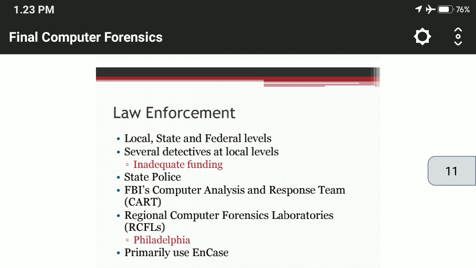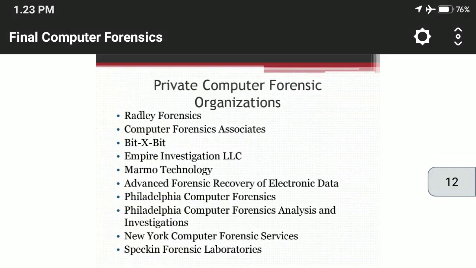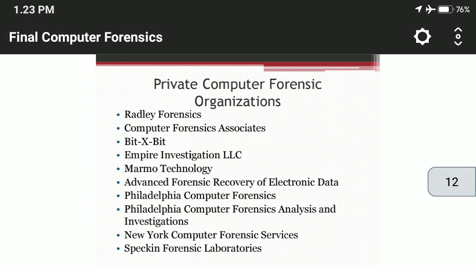The next important group is the private computer forensic teams, such as Ready Forensics, Computer Forensics Associates, BitExpert, Empire Investigation LLC, Marmo Technology, Advanced Forensic Recovery of Electronic Data, Philadelphia Computer Forensics, New York Computer Forensic Services, Speakins Forensics Laboratory. All these are private computer forensic organizations.